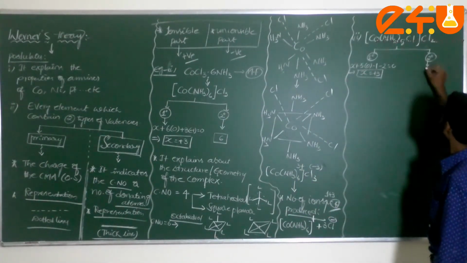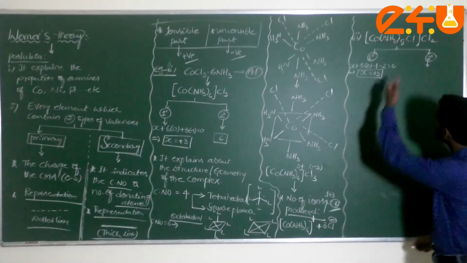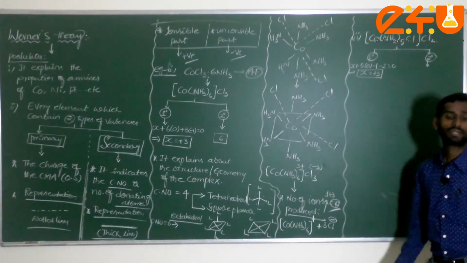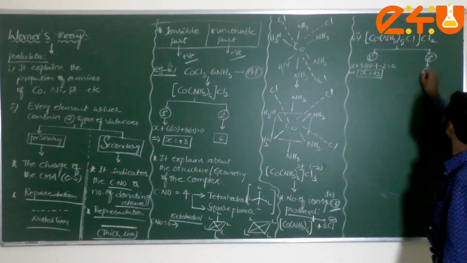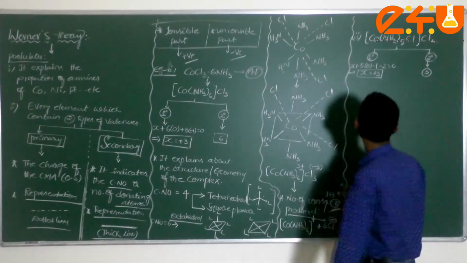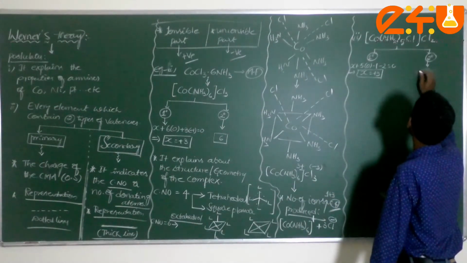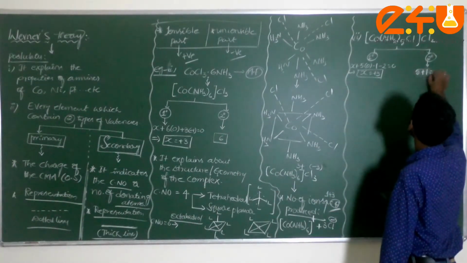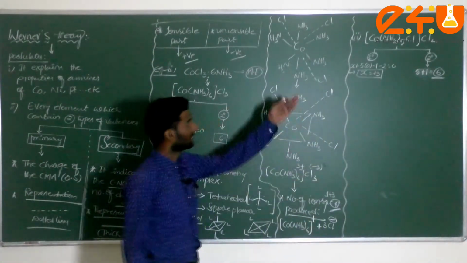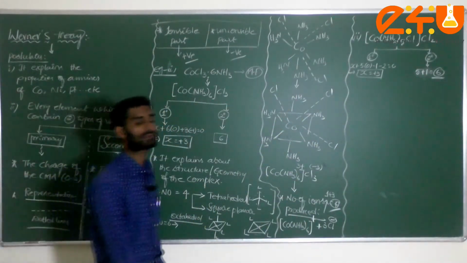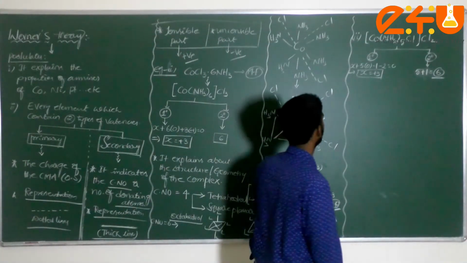Now what about the secondary valency? It indicates the number of donating atoms to the central metal atom, the coordination number, 5 plus 1 equals 6. So coordination number 6 is also the secondary valency.